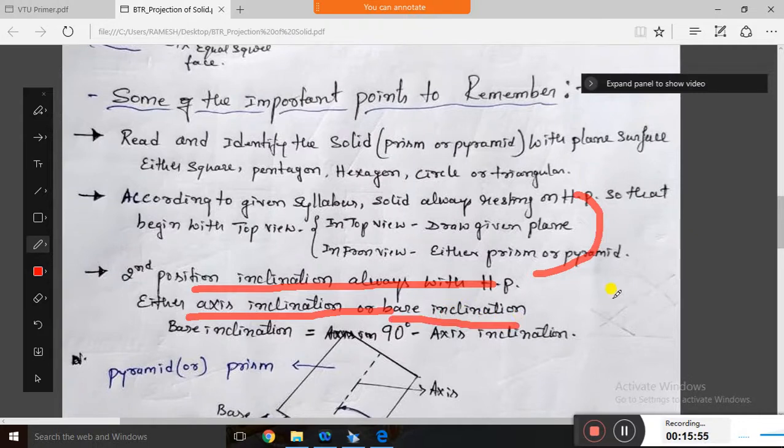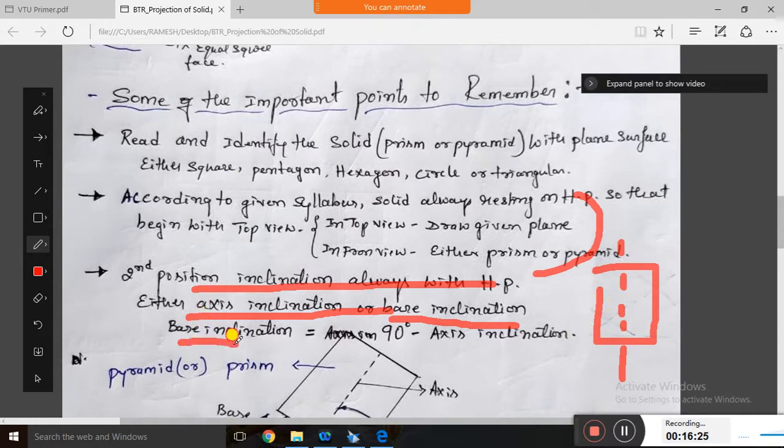Clear? So in the problem they will give axis inclination. What we have to do is, if they give axis inclination, for our construction purpose you will consider base inclination. The solid has an axis like this. You can take this axis inclination directly, or else instead of axis inclination you convert this axis inclination to base inclination.